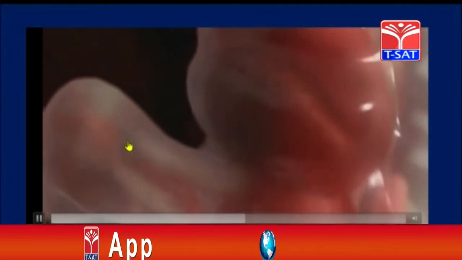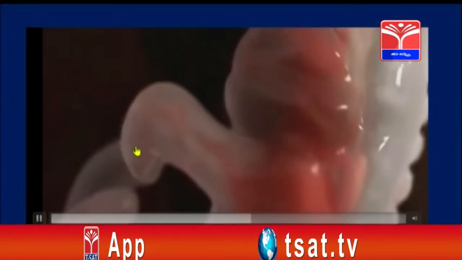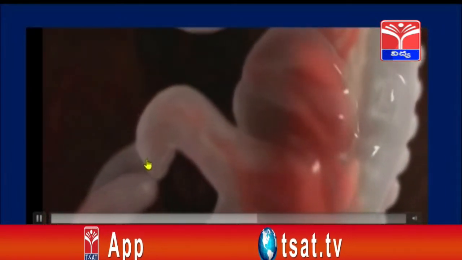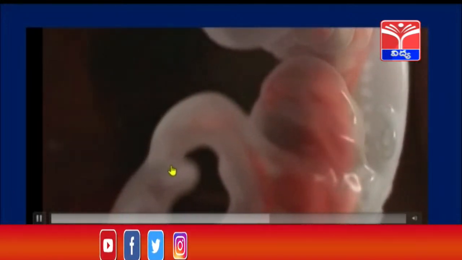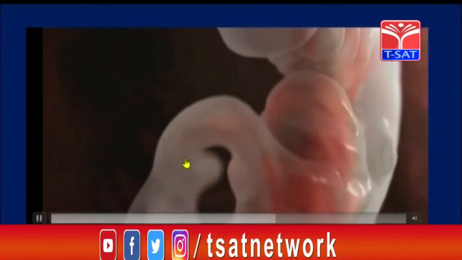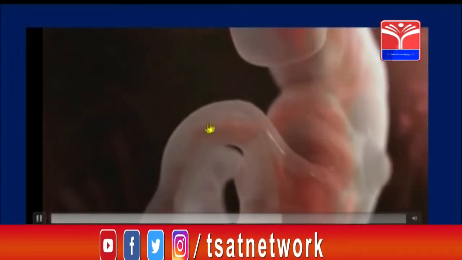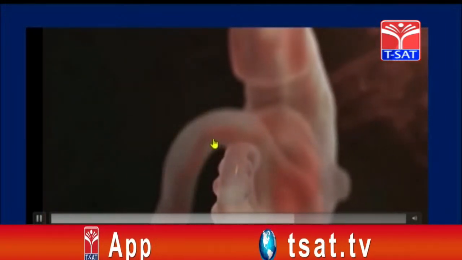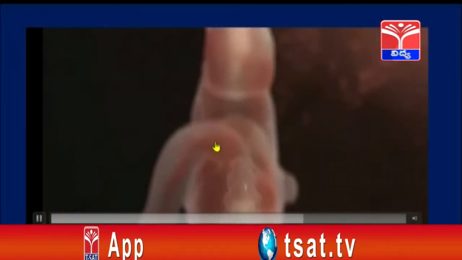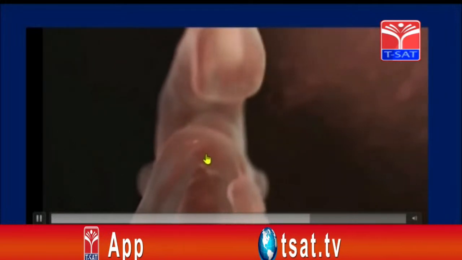And you know that for this development it takes nearly about 9 months, and that period is called the gestation period. During this gestation period, the baby will be in the mother's womb and developing different organelles. You can see here, children, slowly the transformation of the baby is taking place. The different organs are being formed here.